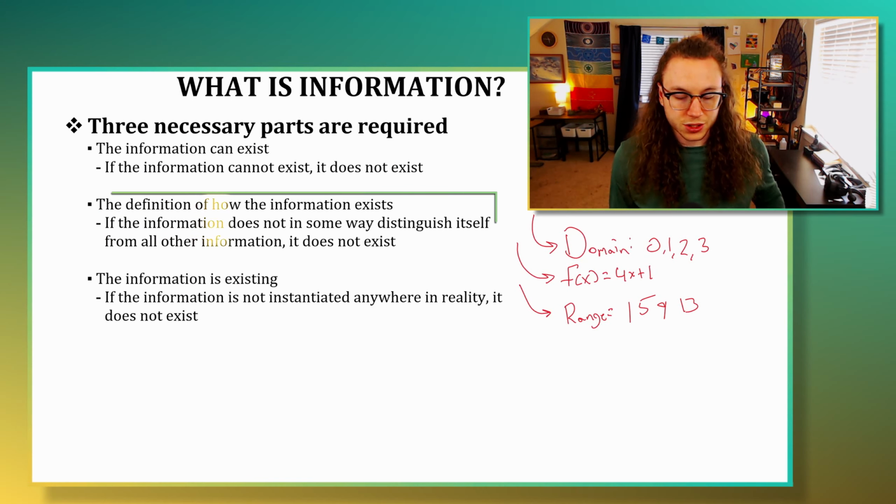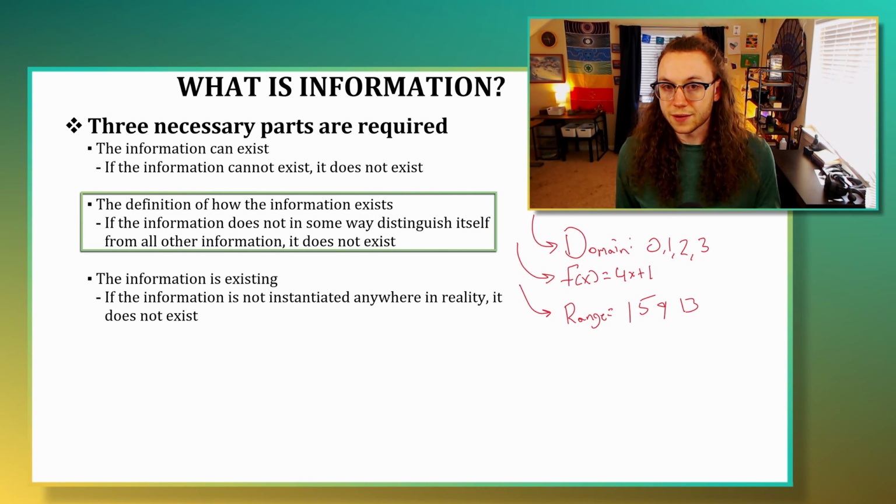So then if the information is possible, or at least let's say that the function of knowing as it operates across the domain of existence has the possibility or could create the category of information that we're regarding, then we have to say that the value that the function is taking has to be defined. If we're describing a function like we have here on the right, the definition of the range is defined as the value that that function takes at the domain. So we can think of this second particular part as how the information is defined or how it separates itself from the rest of existence.